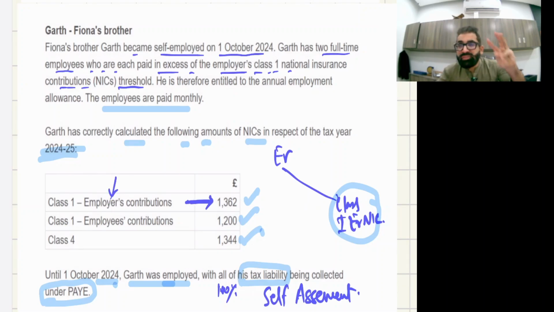And you have 5,000 employment allowance and this amount is only 1362. So the complete class 1 employer NIC will be waived, because you have an employment allowance of 5,000. So 1362 you will get easily. Okay.